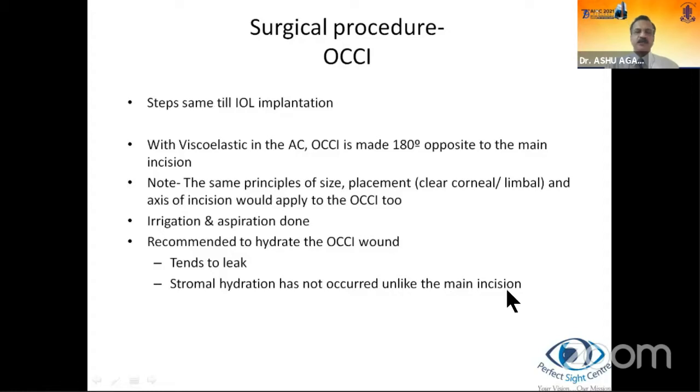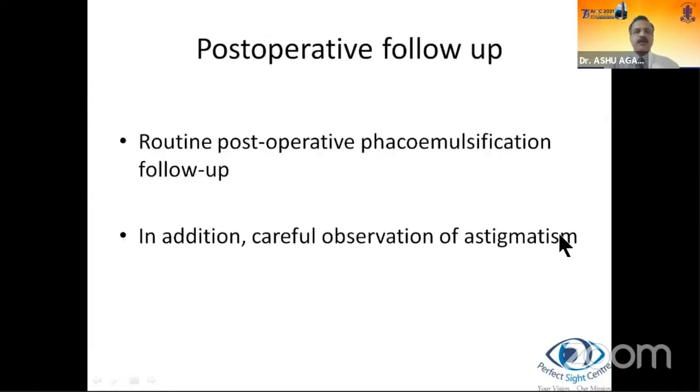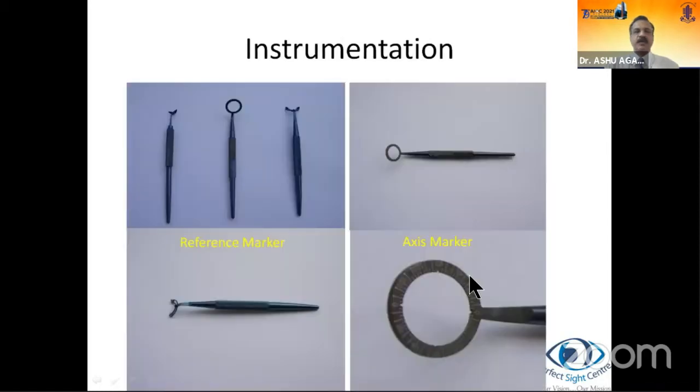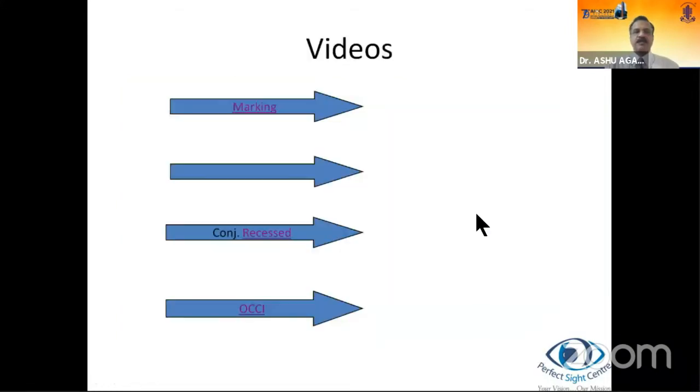In the main incision, with all the phaco and irrigation aspiration, there's a lot of stromal hydration happening. But here in the OCCI, it's a clean wound done at the end of the surgery. Therefore, stromal hydration should be done. Post-operative you follow your routine post-operative phacoemulsification follow-up. And in addition, careful observation of astigmatism should be done. These are the instruments basically required: the axis marker, the reference markers.